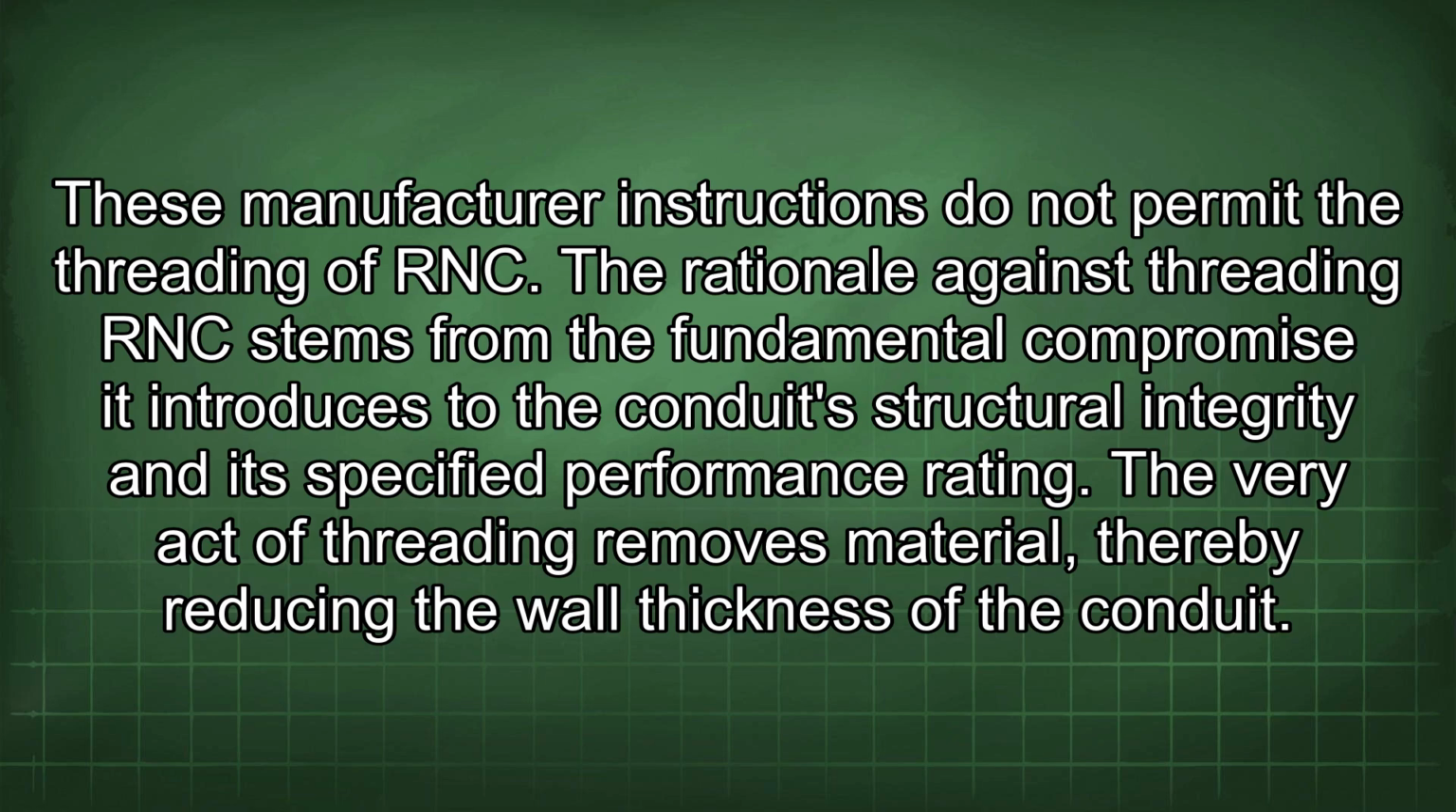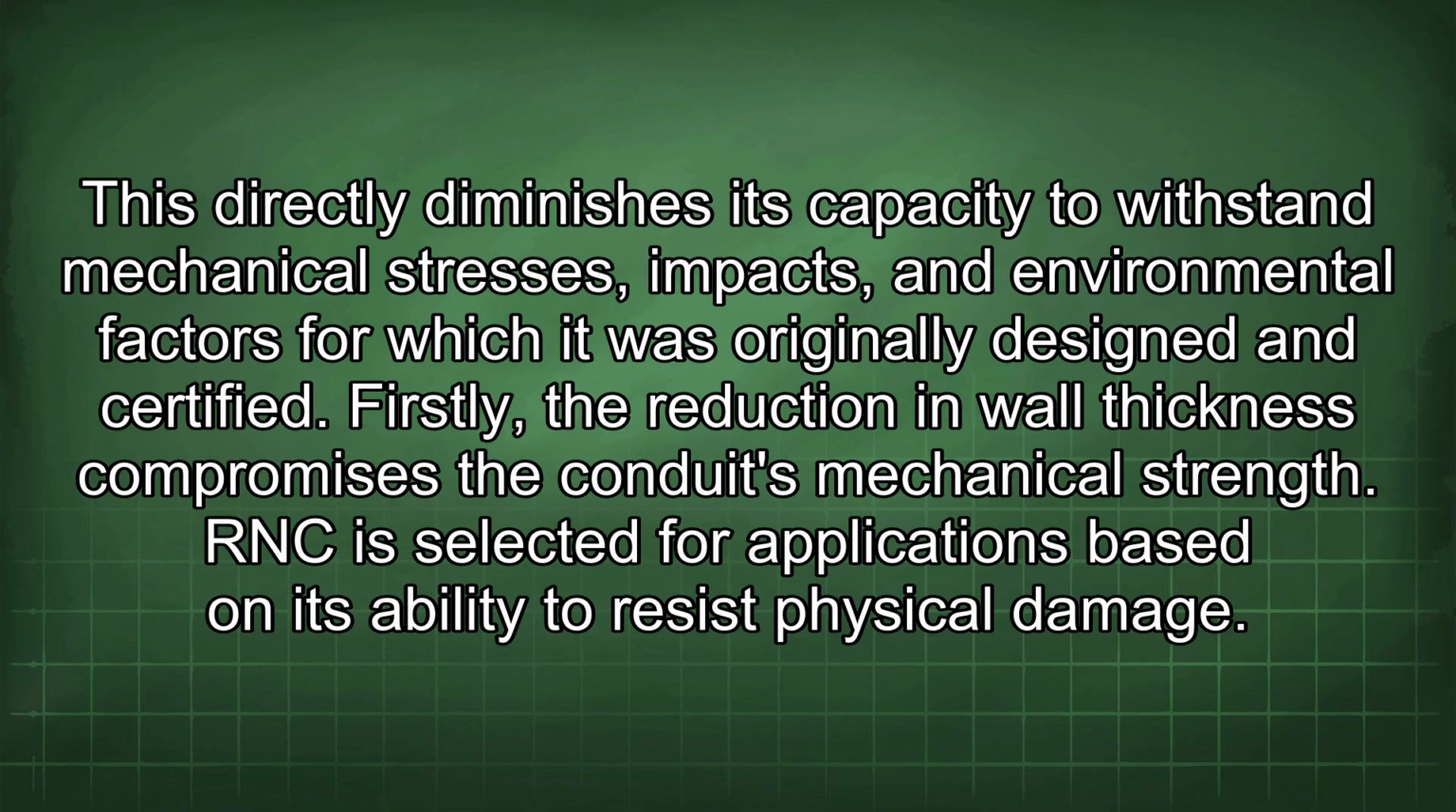The rationale against threading RNC stems from the fundamental compromise it introduces to the conduit's structural integrity and its specified performance rating. The very act of threading removes material, thereby reducing the wall thickness of the conduit. This directly diminishes its capacity to withstand mechanical stresses, impacts, and environmental factors for which it was originally designed and certified. Firstly, the reduction in wall thickness compromises the conduit's mechanical strength.